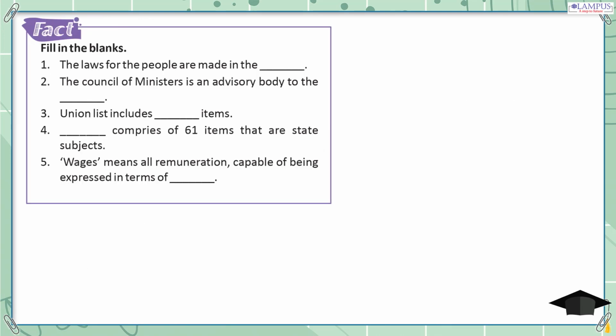Fact. Fill in the blanks. 1. The laws for the people are made in the blank. 2. The Council of Ministers is an advisory body to the blank. 3. Union list includes blank items. 4. Blank comprises 61 items that are state subjects. 5. Wages means all remuneration capable of being expressed in terms of blank.